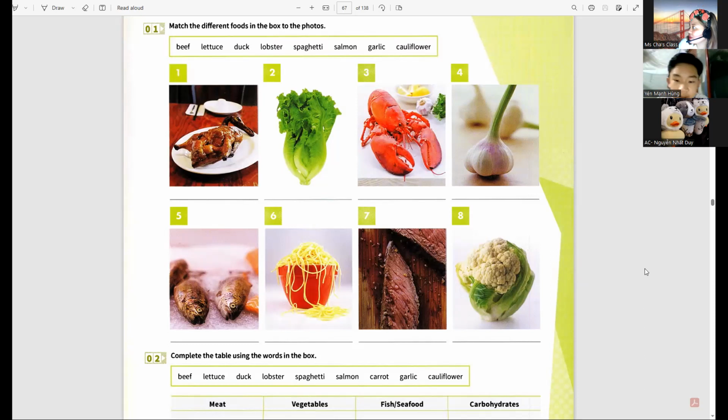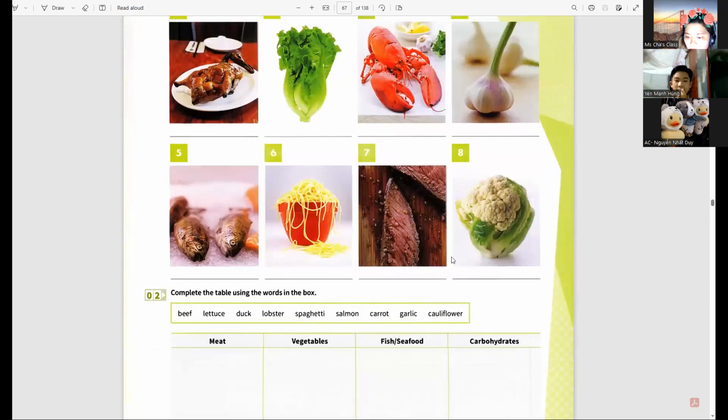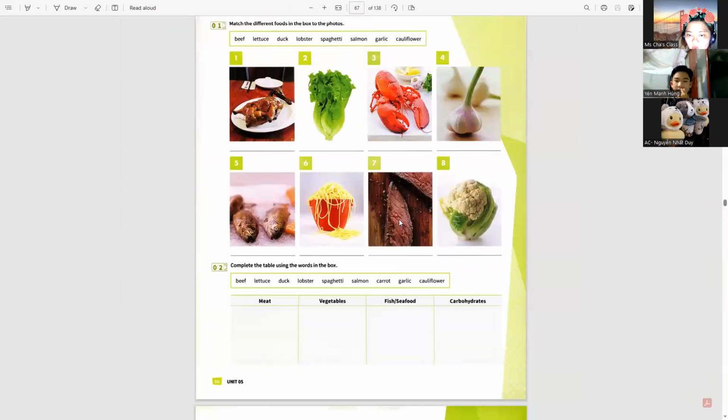Five, salmon. Number six, spaghetti. Number seven, pig. And number eight, cauliflower. Okay, good.